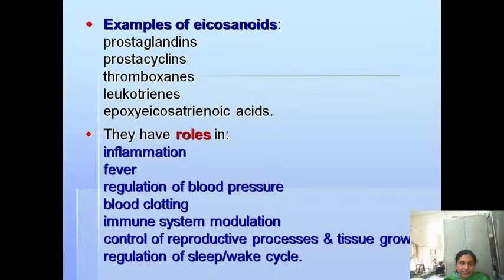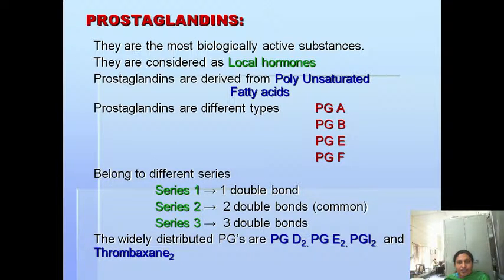These eicosanoids have diurnal variation, meaning they have a role in the regulation of the sleep and wake up cycle. They may regulate your blood pressure, have a role in blood clotting and immunity, in the reproductive process and tissue growth, and even in inflammation and fevers. These are the functions of the eicosanoids, and prostaglandins, prostacyclins, thromboxanes and leukotrienes are the examples of eicosanoids.